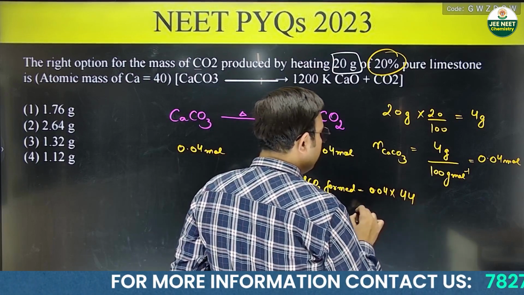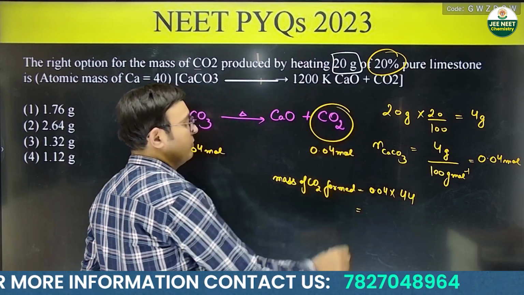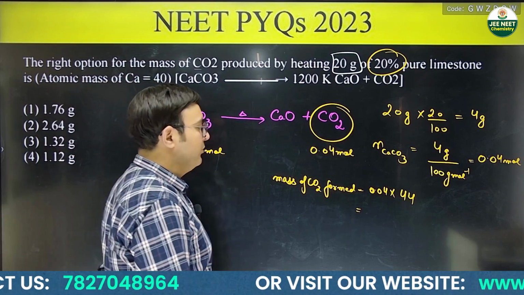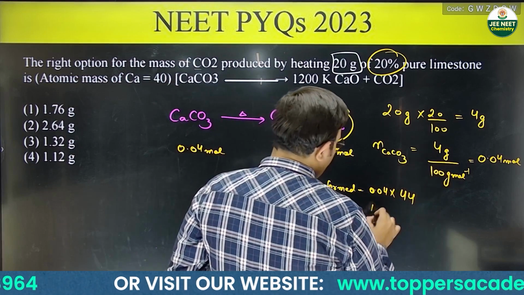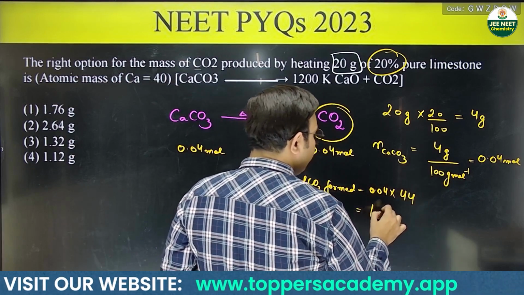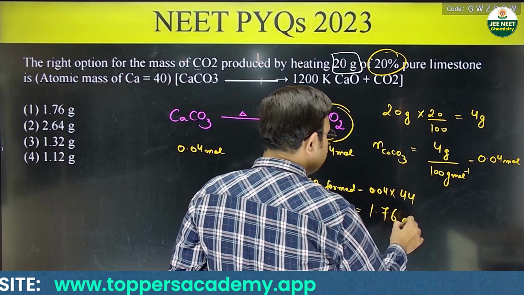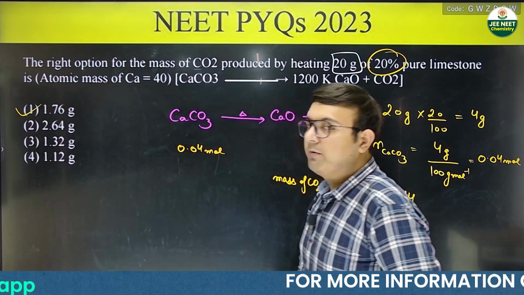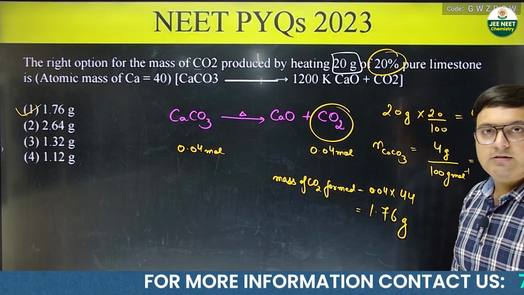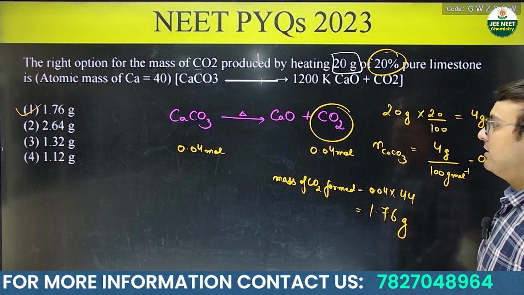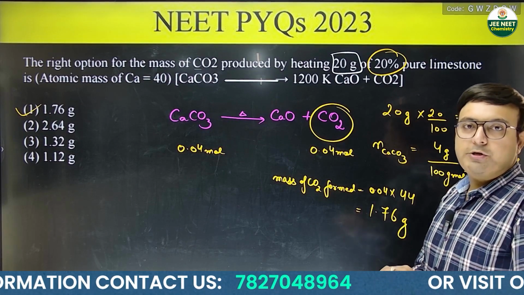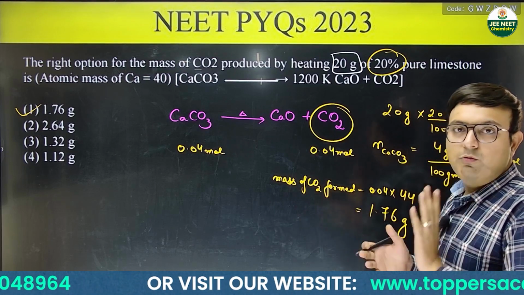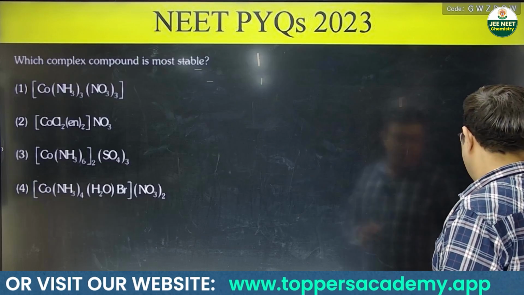Molar mass is 44 for CO2, and on multiplying 44 into 0.04, you will be getting 1.76 grams. Check the option. First option is correct, 1.76. Okay, so this is how you can solve this question. Okay, so now we have done this much. We'll do one more final question of the day.